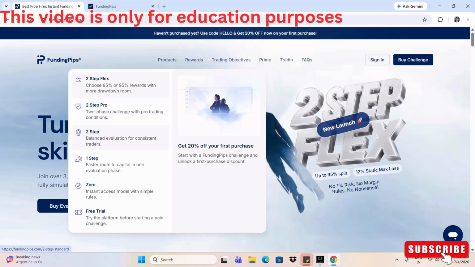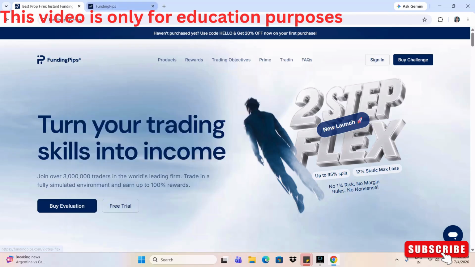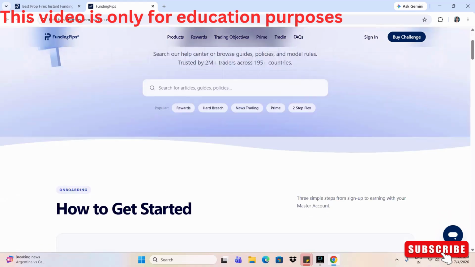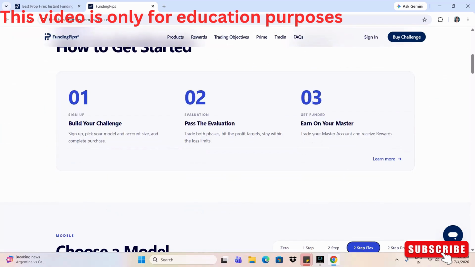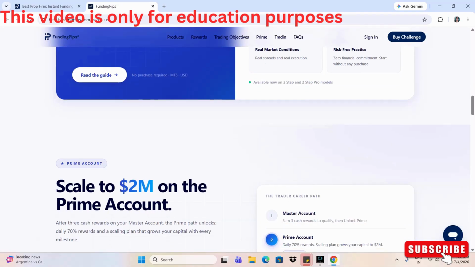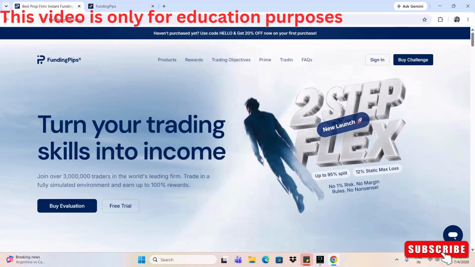The first one is two-step standard, which is the same as FTMO and 5%. The second one is two-step pro, and the third one is two-step flex. Okay, and they are also having a free trial. So basically, if you are new to trading or if you want to get accustomed to how their model works and all, then you can take their free trial. I'll just quickly go through that.